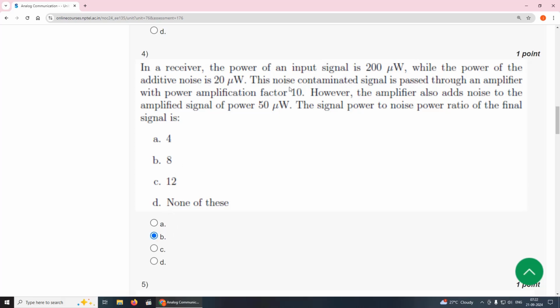The thing is, here the signal power is amplified by 10 times, it becomes 2000 microwatts. Noise power also becomes multiplied by 10, it becomes 200 microwatts. 200 microwatts plus 50 becomes 250. The ratio of 2000 divided by 250 will be 8.